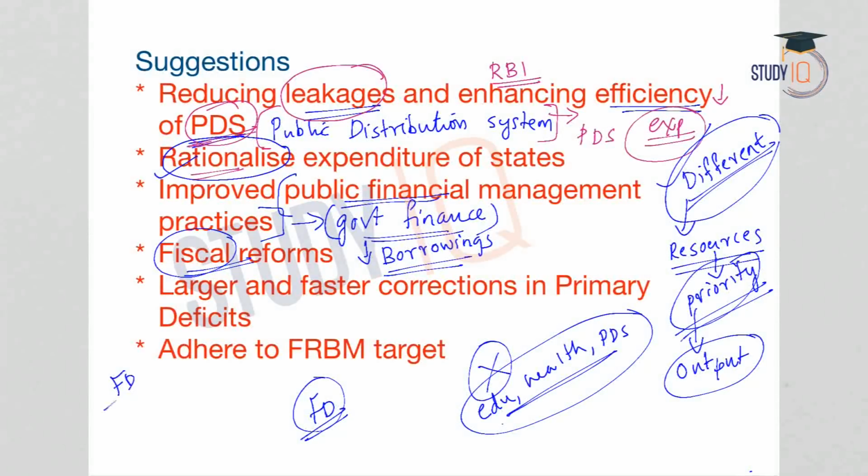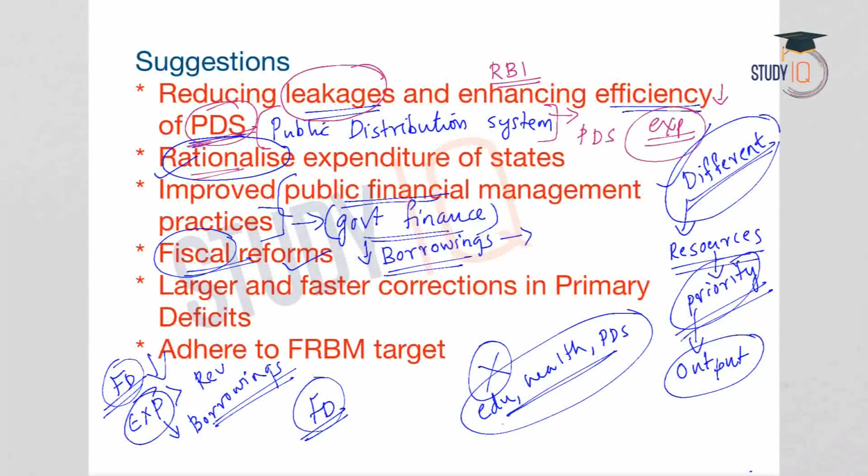Under fiscal deficit, the expenditure of the government is more than the revenue. And with this increased expenditure, how will the government meet the expenditure? This is done through government borrowings. So, if borrowings come down, it will reduce the fiscal deficit. The more the borrowings, the more the fiscal deficit. So, fiscal reforms necessarily means bringing down the borrowings of the government. And when the borrowings of the government come down, this will reduce the debt burden of the government.